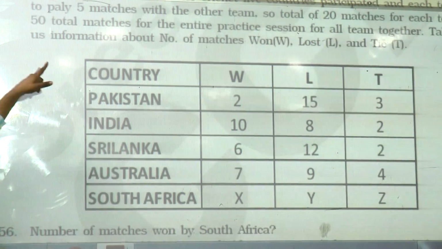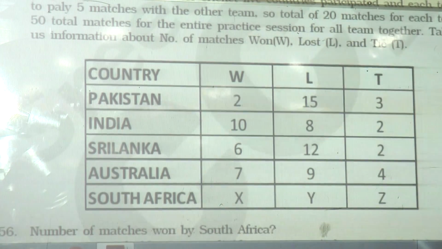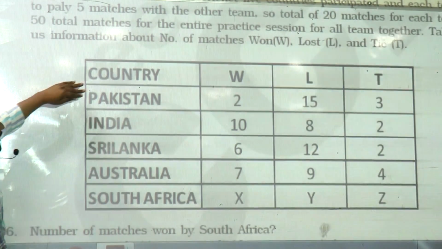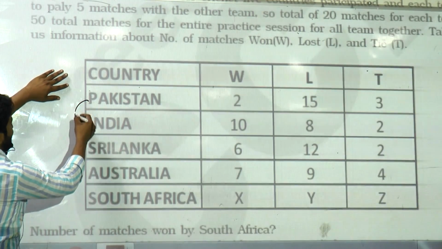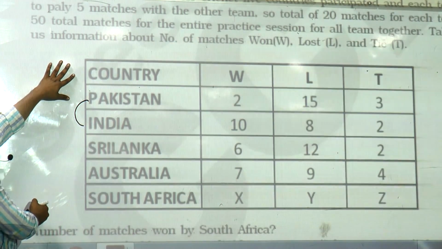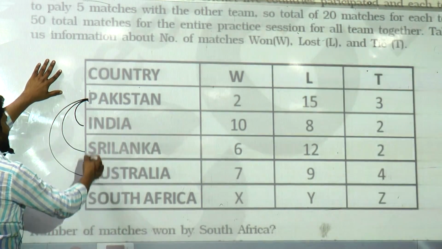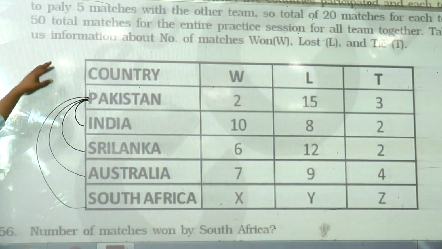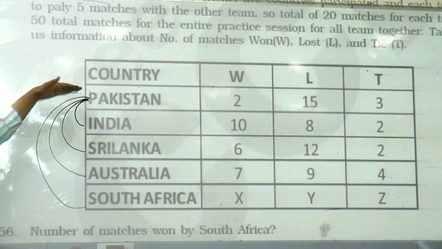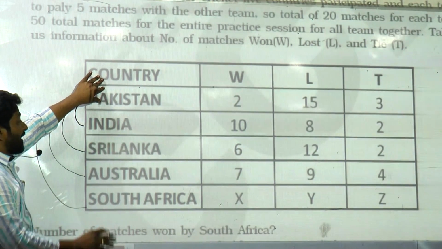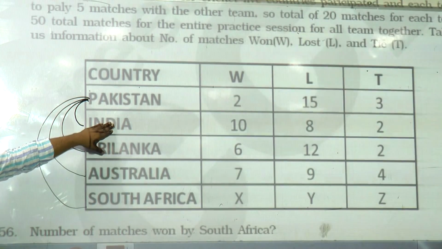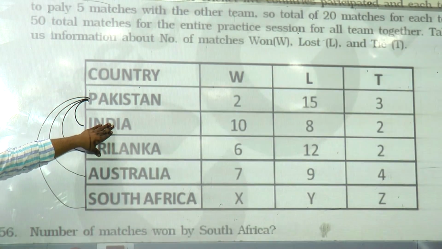The instruction says each country should play 5 matches with each other team. So here we have one country. It will play 5 matches with India, 5 with Sri Lanka, 5 with Australia, and then 5 with South Africa. So Pakistan will play how many matches with other countries? 20.